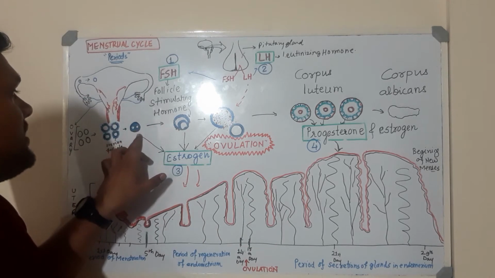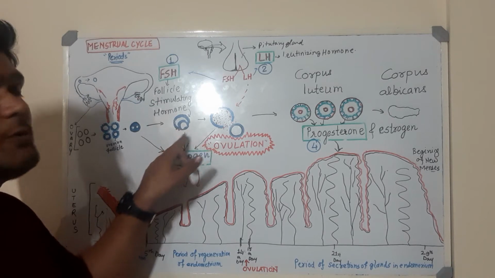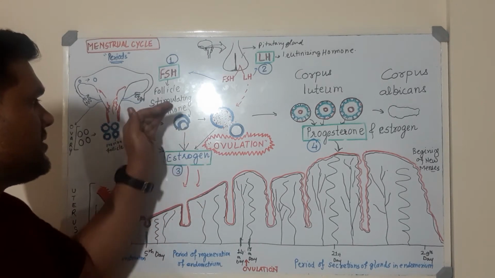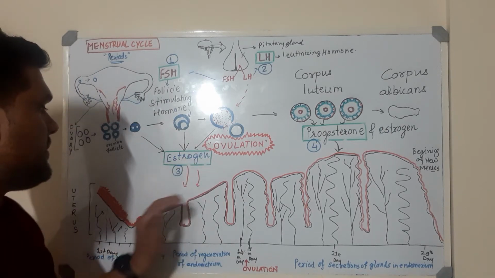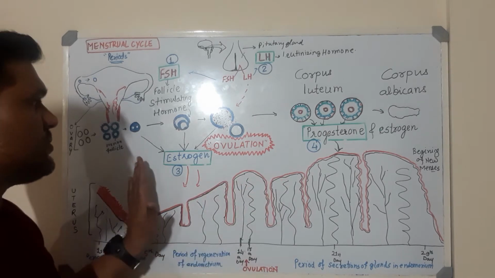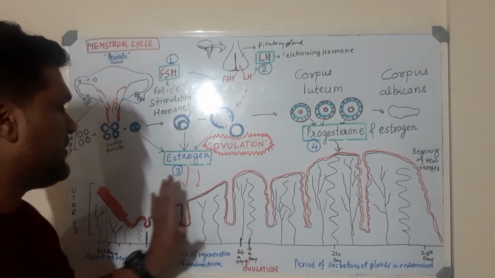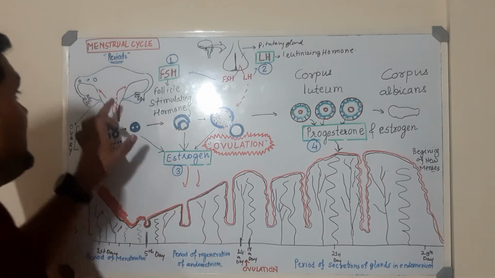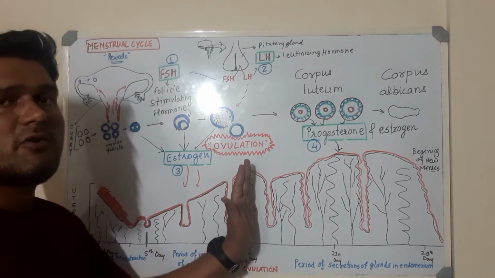Then this ovarian follicle gets converted into what we call a mature follicle. The moment the mature follicle forms, there is a continuous increase of estrogen. This estrogen is responsible for the regeneration of the endometrium. Estrogen is the hormone responsible for the development of the uterus. The different regenerative processes that occur in the internal lining of the uterus take place because of this hormone called estrogen.